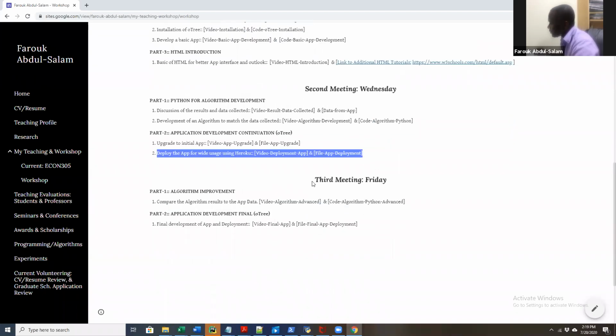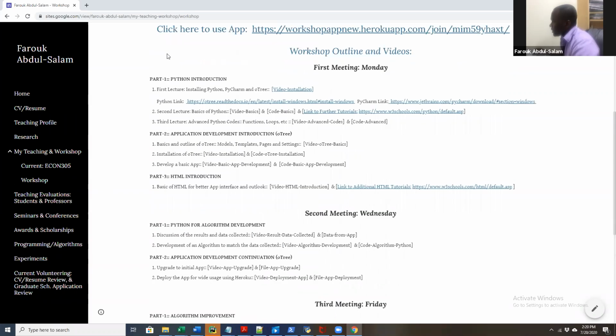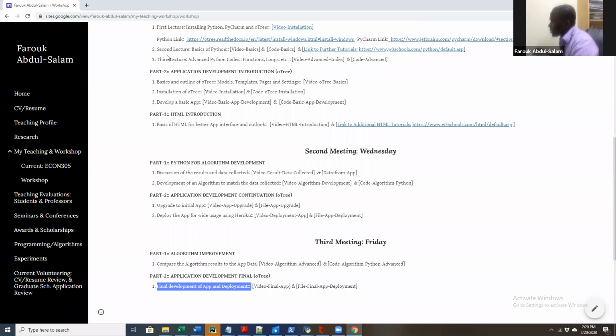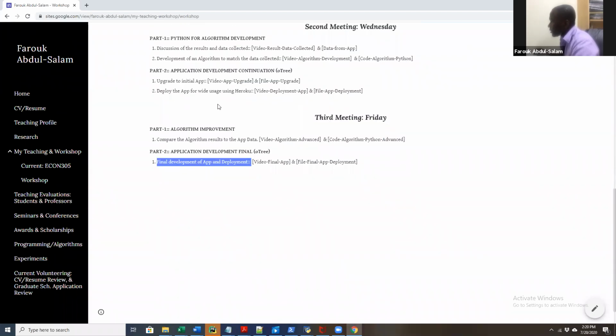And lastly, on Friday, which is our third meeting, we'll try as much as possible to compare the results that we got from the algorithm that we generated to the data that we collected using our app. And the final aspect will be to deploy our app for wide usage using Heroku. So this will be my intention, and I believe we stand a good chance of getting it done.